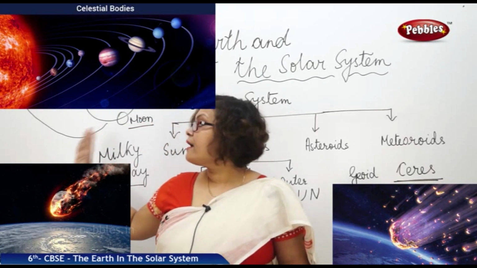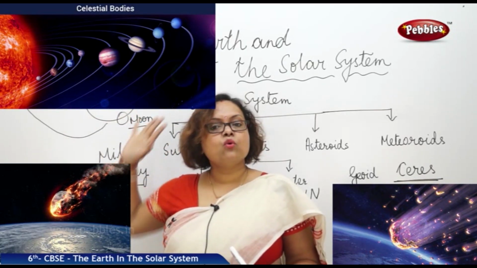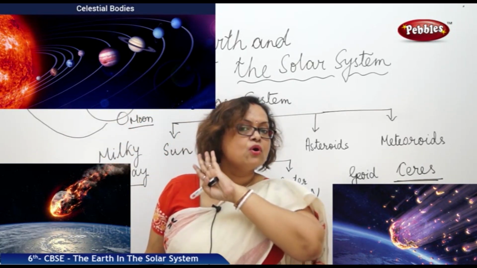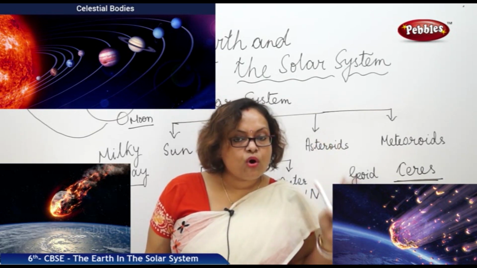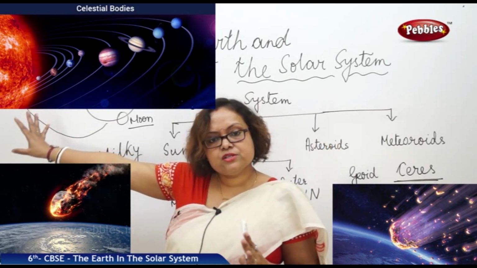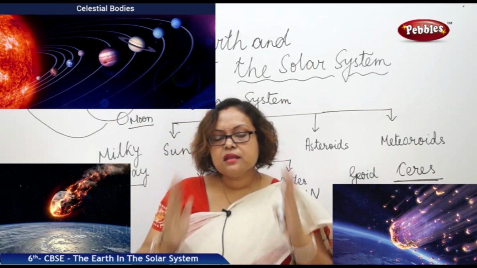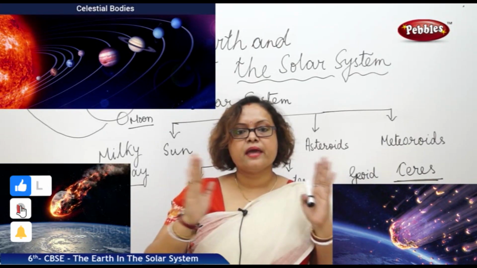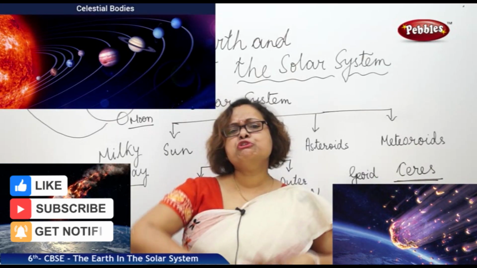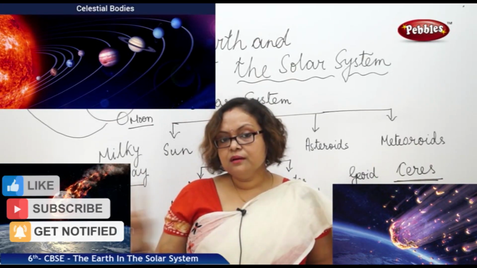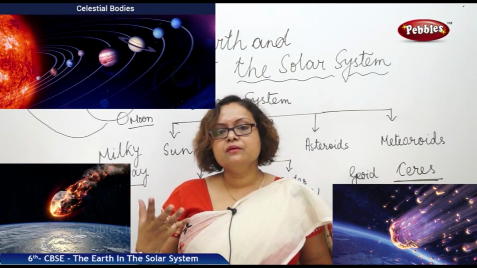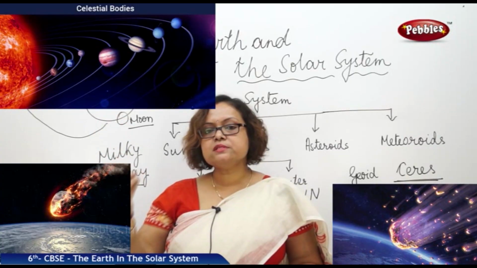All stars have their own heat and their own light. Planets have no heat and light. They borrow it from the star, right? So this is the main difference between a planet and a star. Stars are huge in size, not the planets. Planets are part of some of the stars' systems.